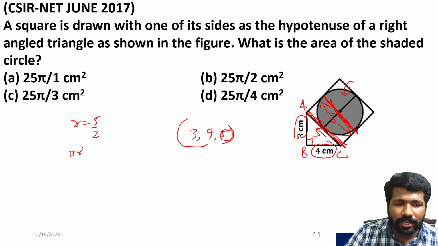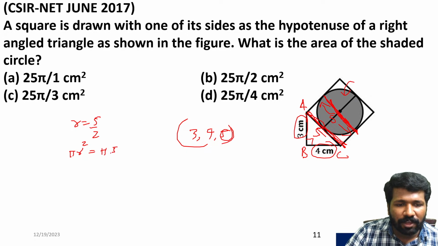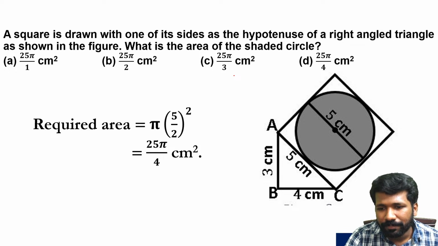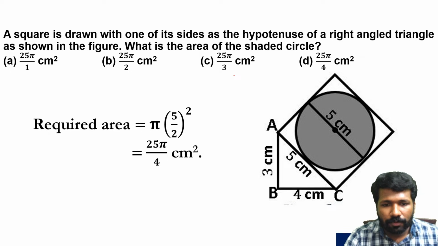You know that if the radius is r, then pi r square is the area. So pi times 5 by 2 the whole square, that is 25 by 4 pi. Option D is the correct answer. All of you clear? That was a straightforward question from this chapter. All the time it may not be a straightforward question, but this was really straightforward. All of you clear?